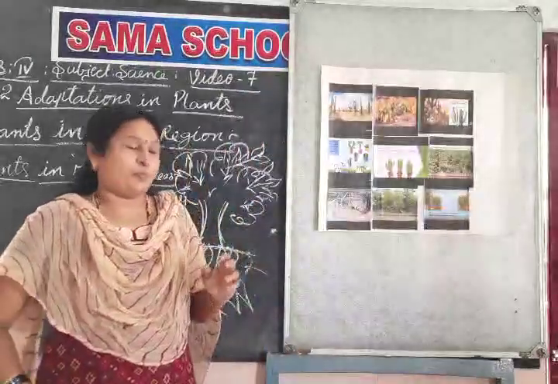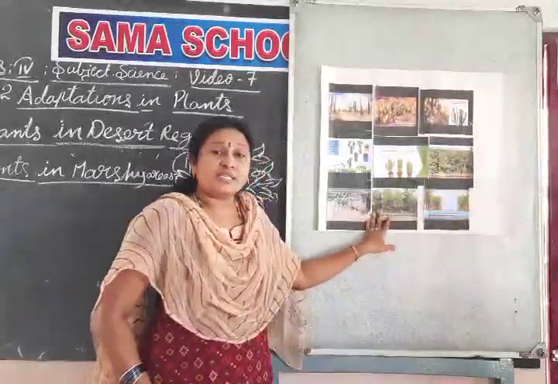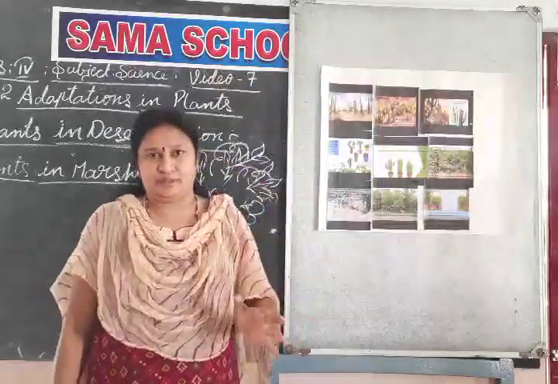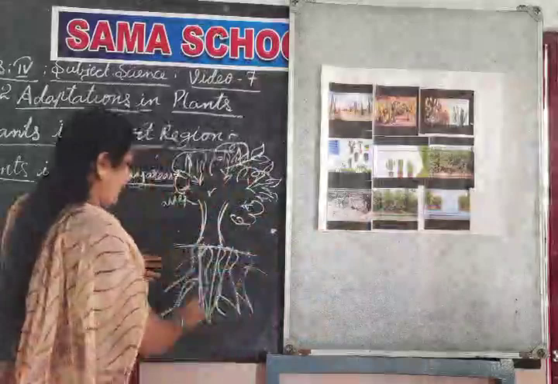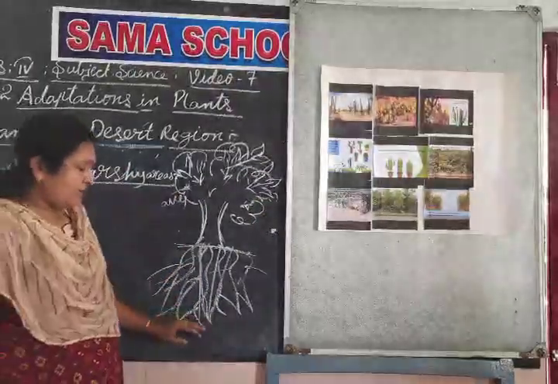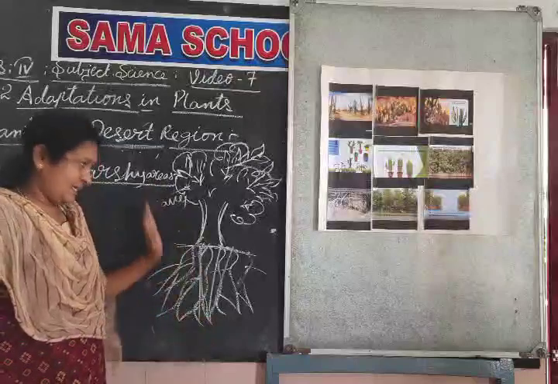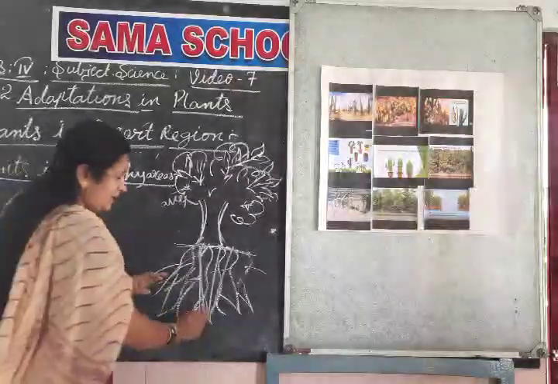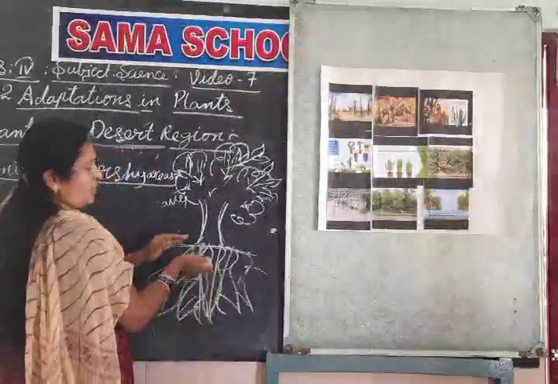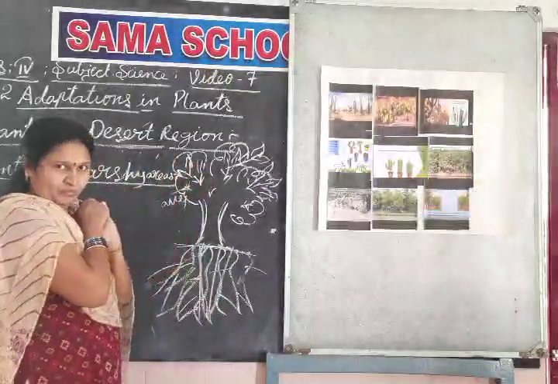Plants' roots normally take air to breathe. What is the function of the roots? The roots take water particles and minerals from the soil and give them to the stem.